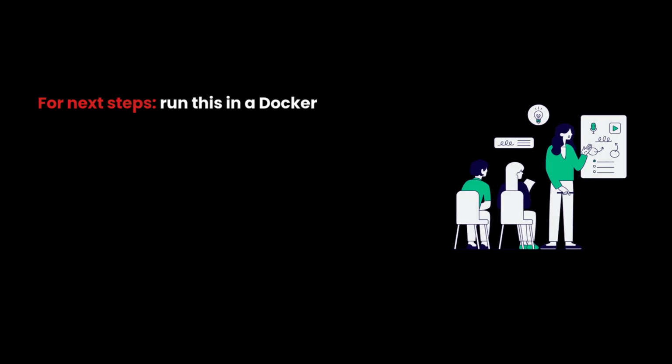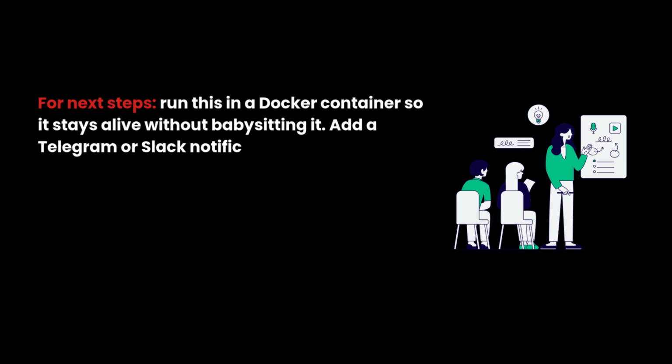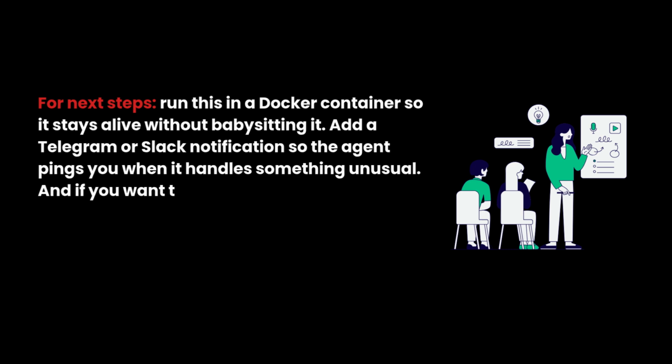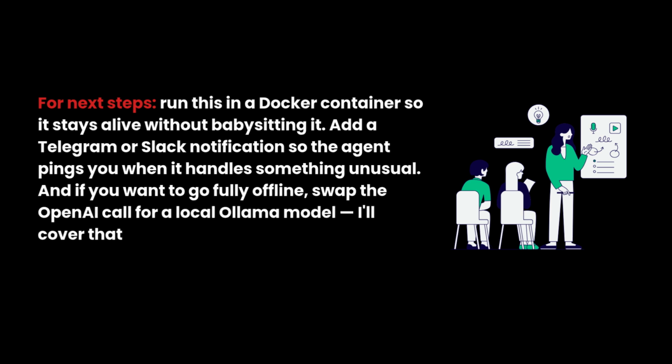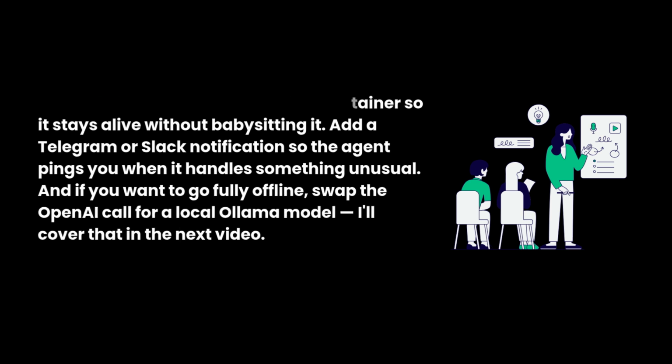For next steps, run this in a Docker container so it stays alive without babysitting it. Add a Telegram or Slack notification so the agent pings you when it handles something unusual. And if you want to go fully offline, swap the OpenAI call for a local Ollama model. I'll cover that in the next video.